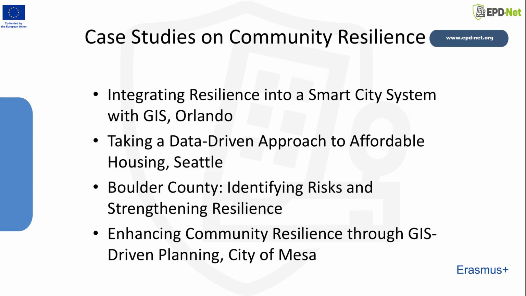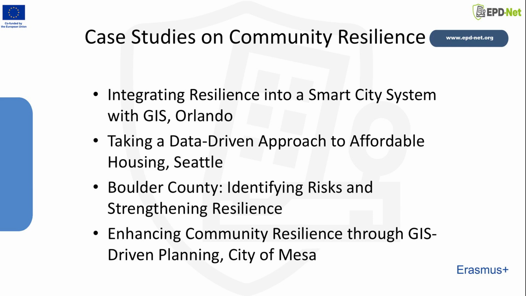In this next part of the training, we turn to 4 real-world case studies that illustrate how the concepts of spatial resilience and policy action come to life in practice. Each example represents a different urban challenge, from digital equity and healthy mobility, to housing affordability, climate risk, and transparent development planning, yet they share a common foundation: the use of GIS to create clarity, support informed decisions, and strengthen community resilience.